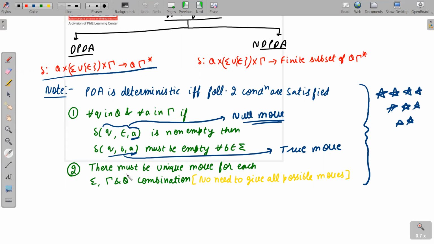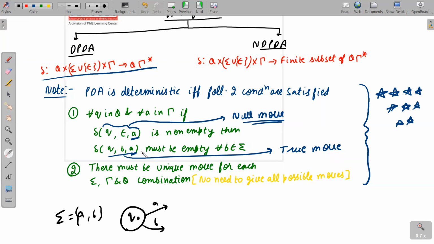Now next is a very basic thing: there must be a unique move for each sigma, tau and Q combination, and no need to give all possible moves. This is a very important point. In case of a DFA, we have to give each and every possible move. Now see, if sigma is {a, b}, in case of a DFA, and we are at Q0, then I used to say that you have to give a move for a also and you have to give a move for b also. That configuration was not allowed in case of a DFA, but it was allowed in an NFA.